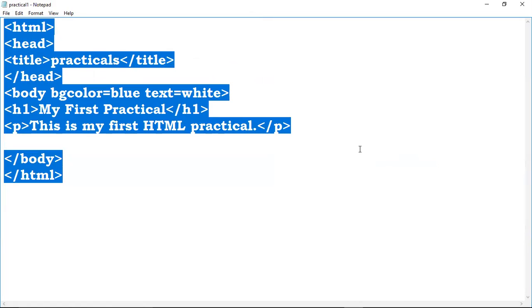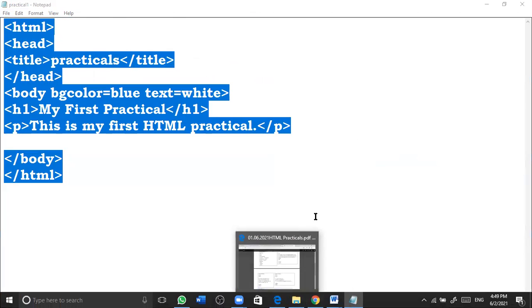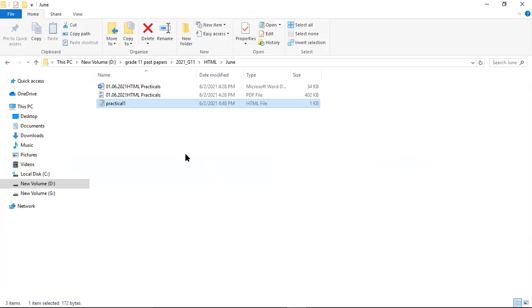Yeah, it doesn't matter. I need the final output. Okay, but I am going to show how you can convert it to PDF now. Then you can go to the folder, and here you can see the file that you have saved as a HTML file.